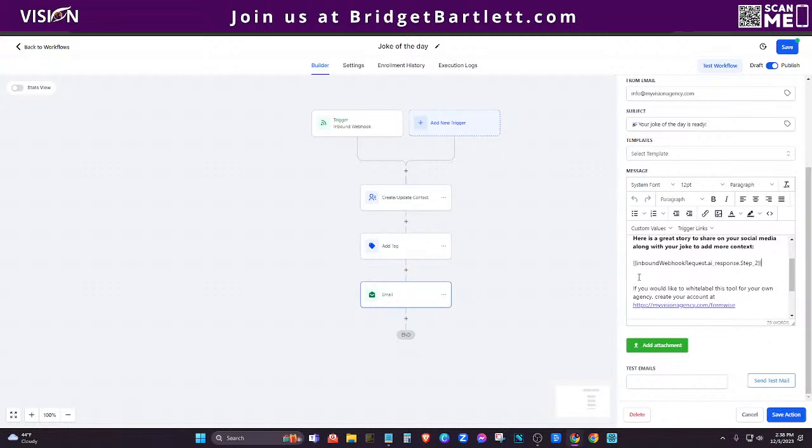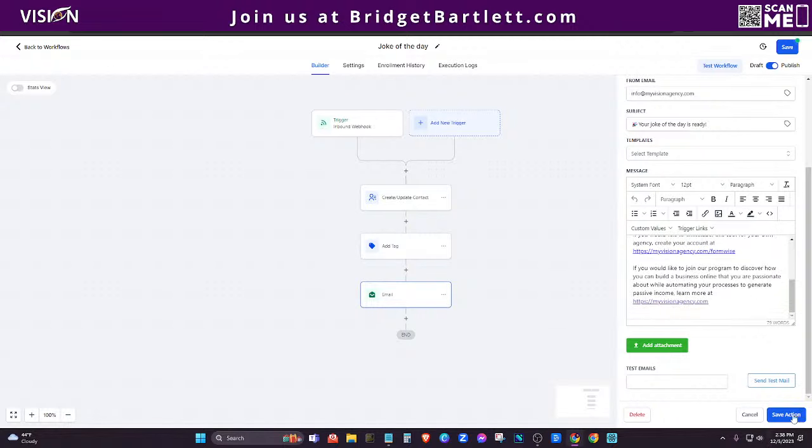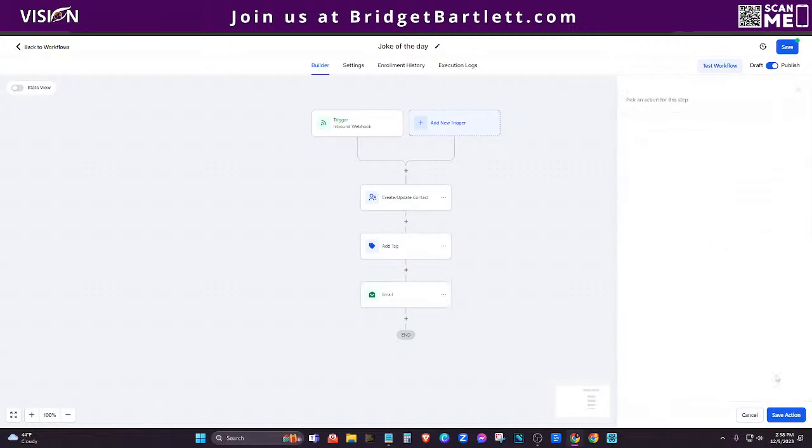Now, of course, every opportunity I have to promote my business, I want to do that. And so I'm saying, if you would like to white label this tool for your own agency, create your account at myvisionagency.com/formwise. If you'd like to join our program to discover how you can build a business, okay. So of course here you can put anything that you want that would be relevant information to them. Okay. So that's really how you want to automate that whole process.